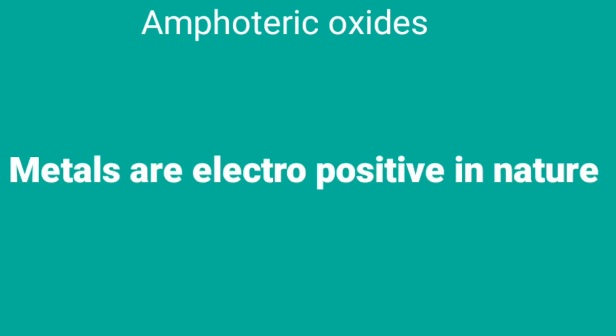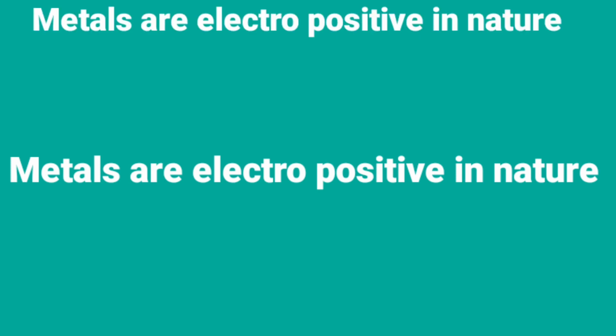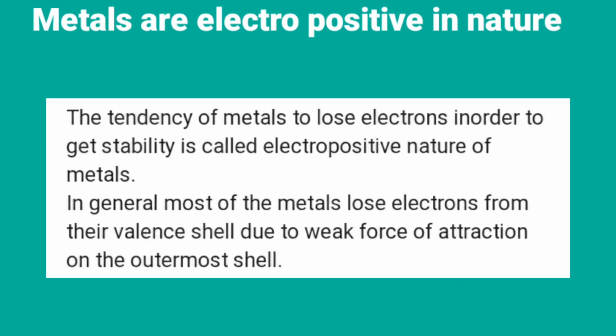We shall see the next property of metals, children. Metals are electropositive in nature. Metals are highly electropositive in nature. What is this electropositivity? The tendency of metals to lose electrons in order to get stability is called the electropositive nature of metals, children. Metals have the tendency of losing electrons.